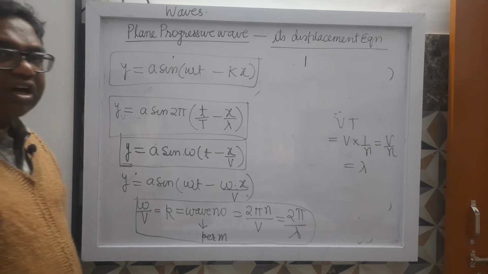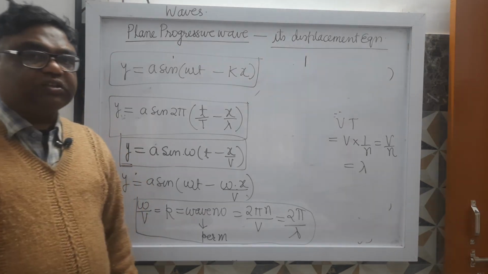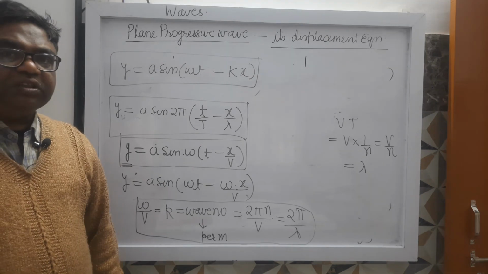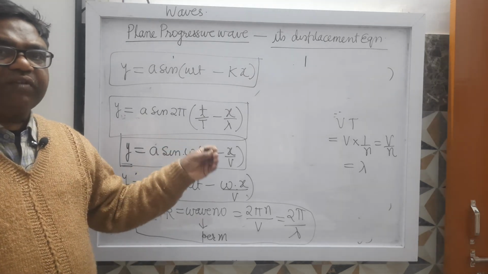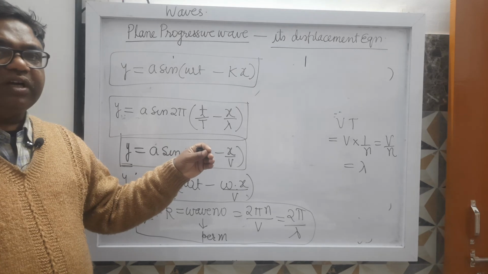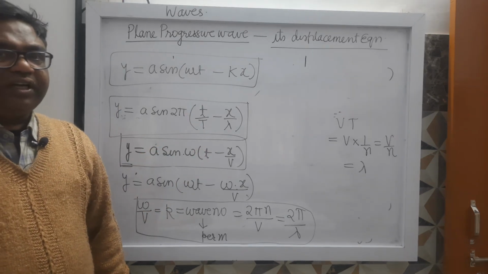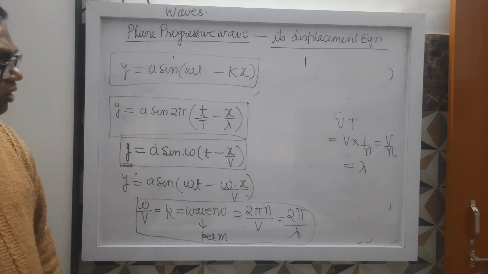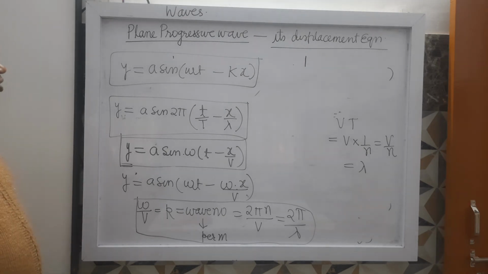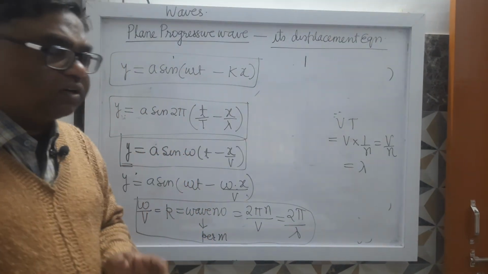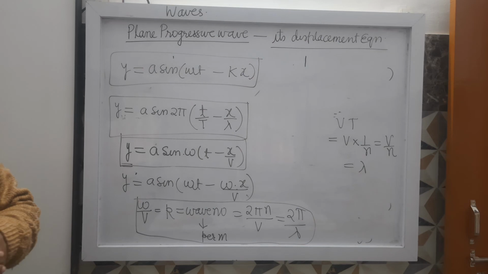These are the displacement equations of a plane progressive wave traveling in a medium. Displacement equation means the displacement of the particle situated at position x at time t. Now one more thing. What is the factor on which the displacement of a particle at any instant depends?